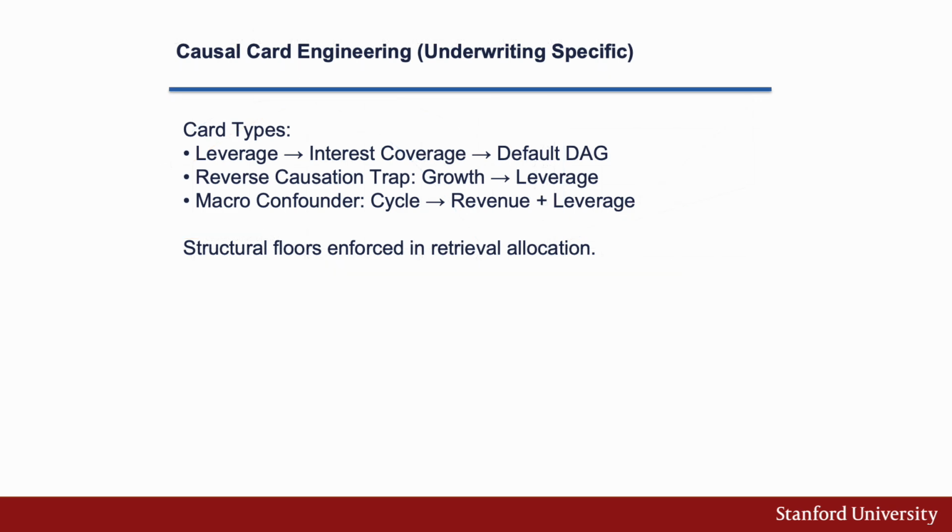So causal card engineering therefore becomes important in terms of underwriting. And causal card engineering expands the stable region in belief space. It increases diagnostic density and suppresses interference. And therefore the geometry of the reasoning changes.